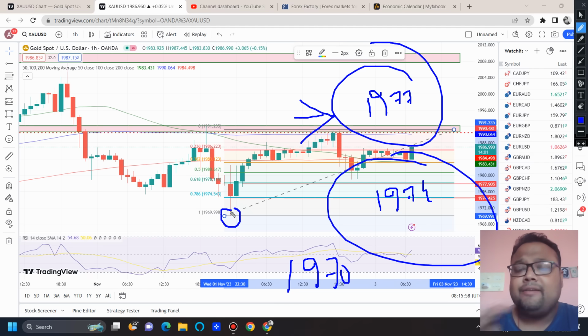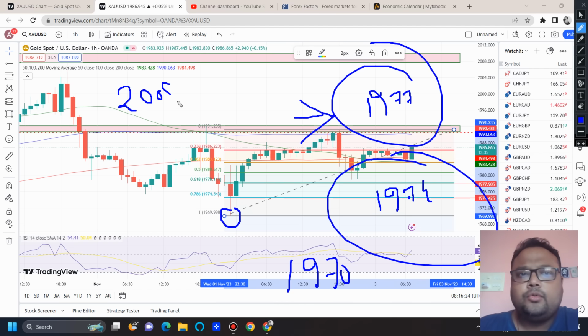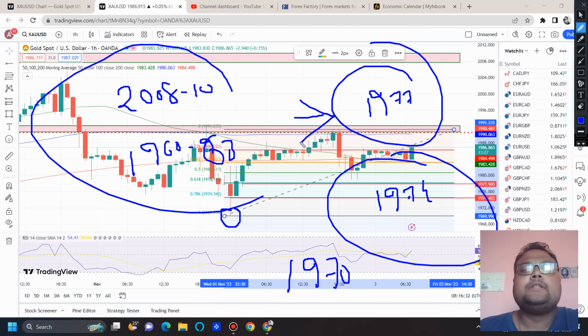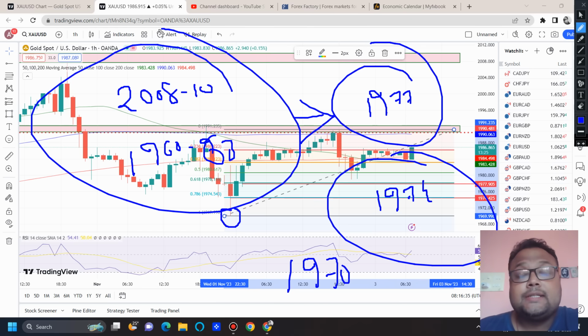Keep in mind these levels are not very strong, but considering the present volatility of the market, we can expect a temporary bounce around this area because the overall range of gold is still the same. Remember the range of gold: 2008 to 2010 on the upside, and 1960 to 1963 on the downside. This range is still present. But these two are the major levels, and they are far away from the current market price. As a result, we are trading on the minor levels right now.